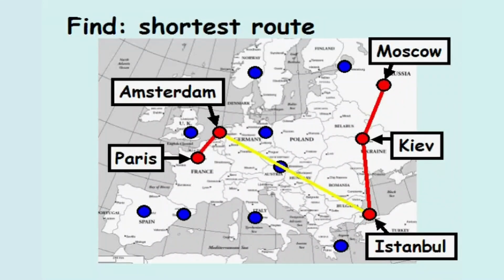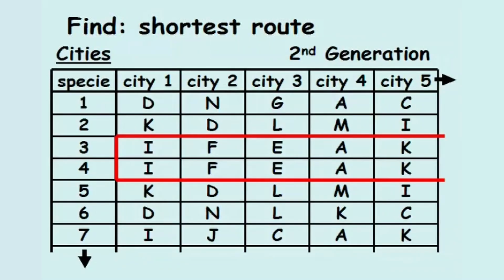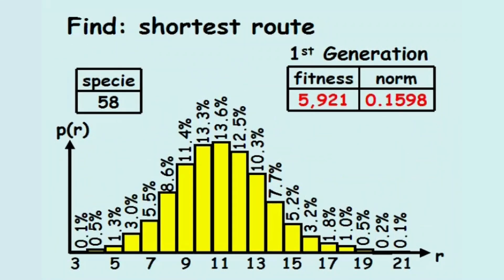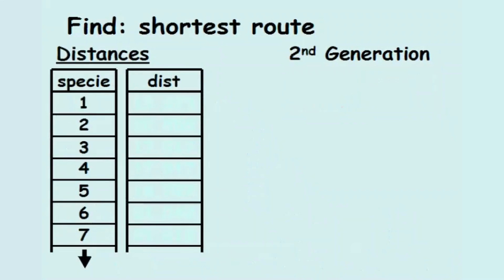As it turns out, species 3 and 4 in the second generation are the same, and are reproductions of species 58, the elite species from the first generation, which had a fitness value of 5,921, a normalized fitness value of 0.1598, and a survival probability as shown, after factoring the species' elite status. Next, the distances for all 64 routes are calculated, and the termination criterion is tested.